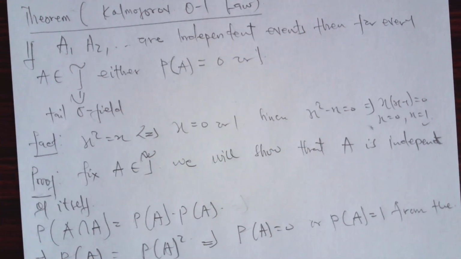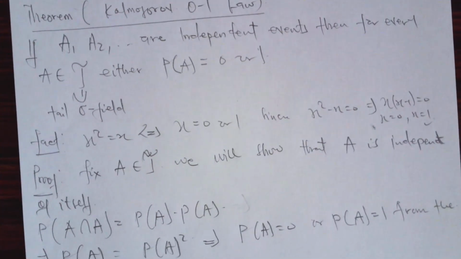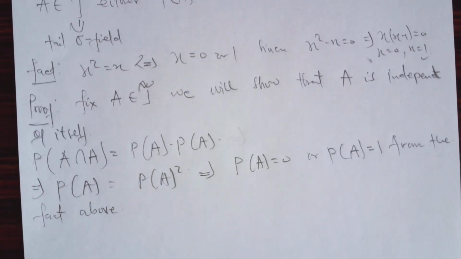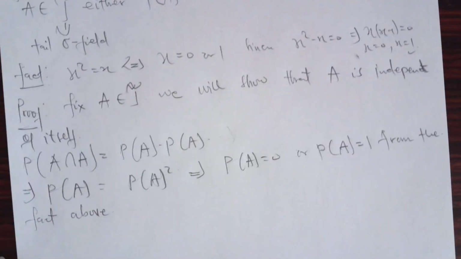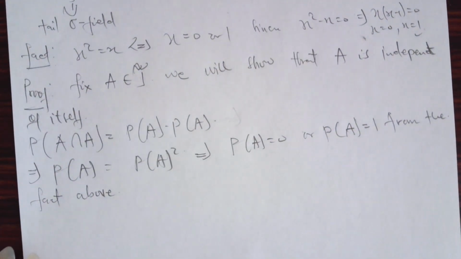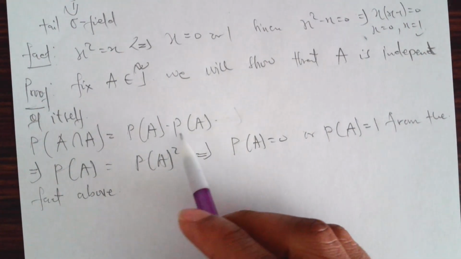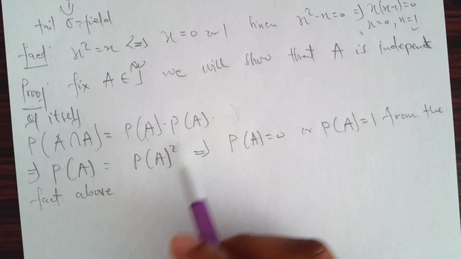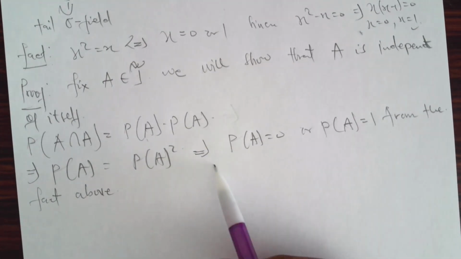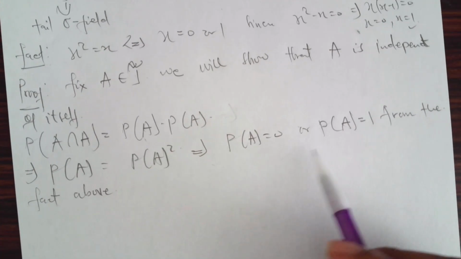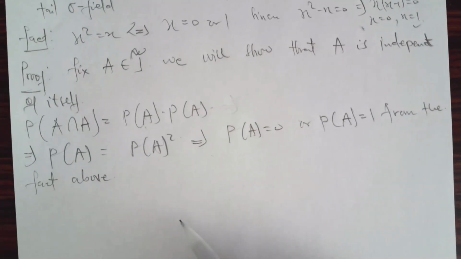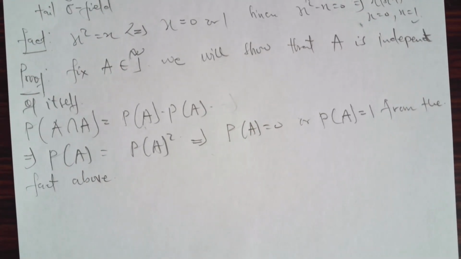So proof. Then we fix A belonging to what? The tail sigma field. We will show that A is independent of itself. Note that by independence, probability of A intersection A should be equal to what? The probability of A times probability of A. When you intersect A with itself, you get A, implying that probability of A equals probability of A times probability of A, which equals what? Probability of A squared. This implies that probability of A equals 0 or probability of A equals 1, from the fact above. From the fact above.